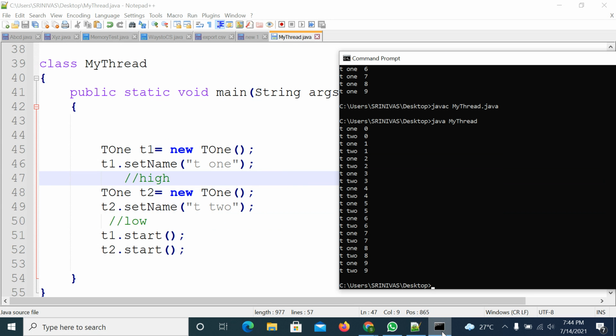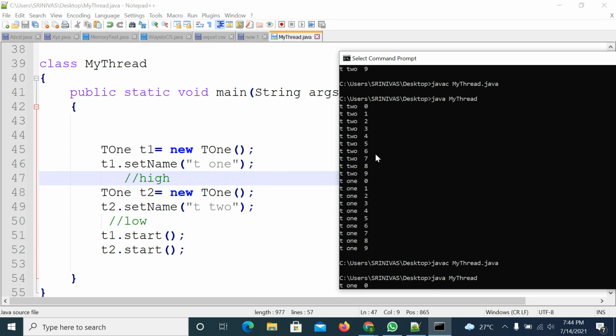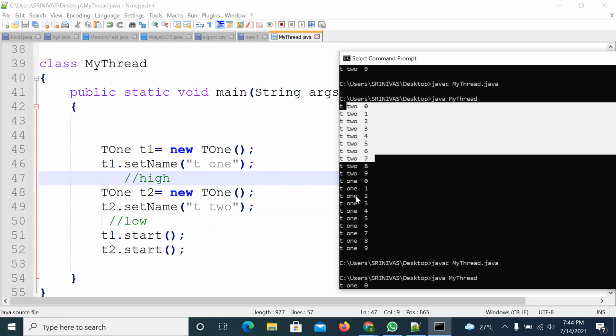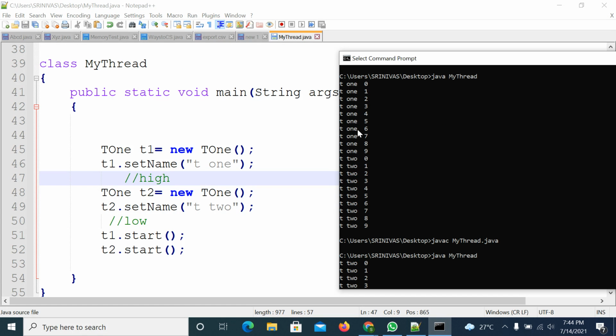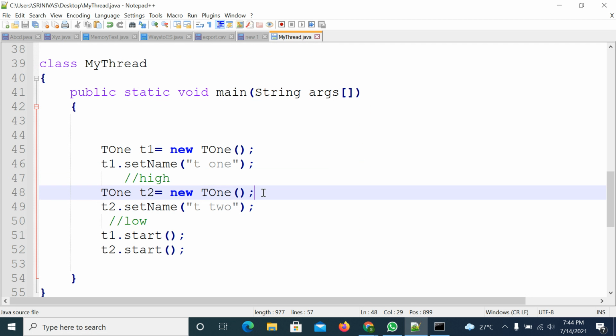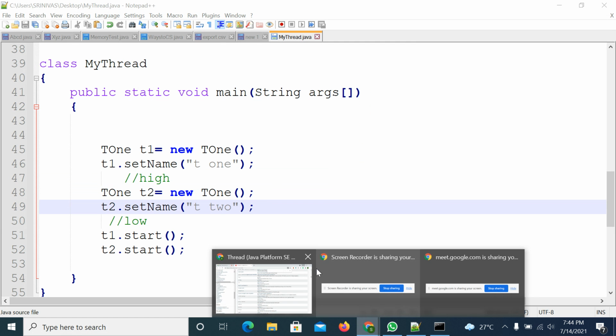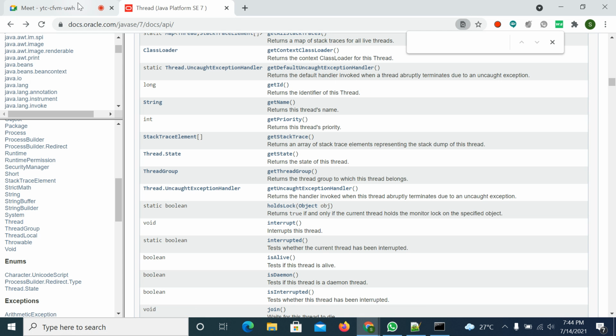Compile, execute, you are getting 1 2 1 2. But in the earlier case, all 2's were followed by 1's, and all 1's followed by 2's. So this is about thread priority. The highest priority thread will get the chance first. So I'm trying to wind up the session.